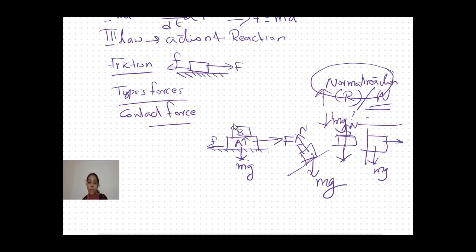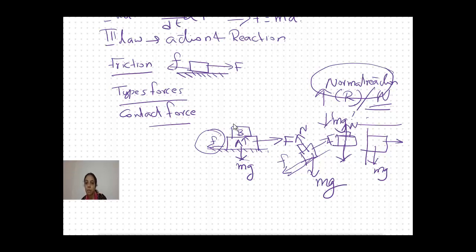And here we talked about the frictional force, right? The frictional force will always act in a direction opposite to the direction of the applied force. If I am applying a force in this direction, the frictional force will be in the opposite direction.